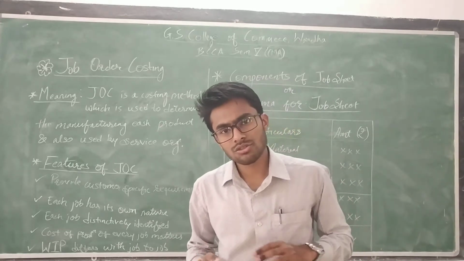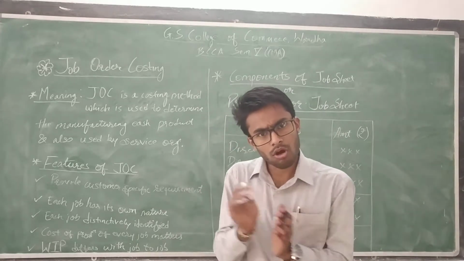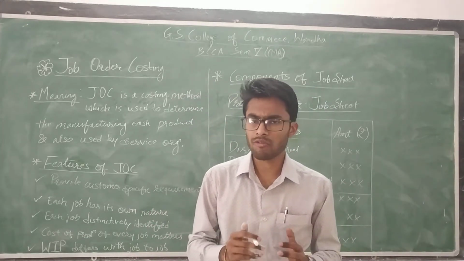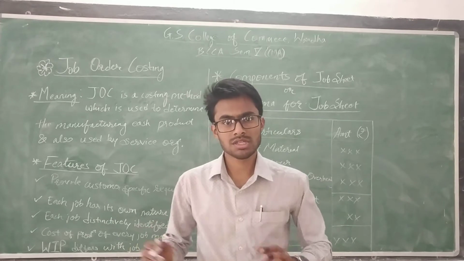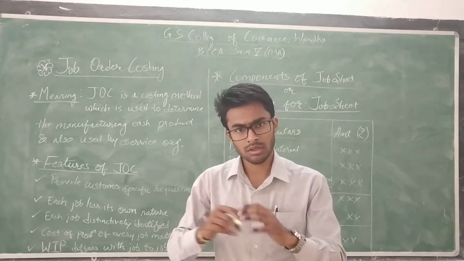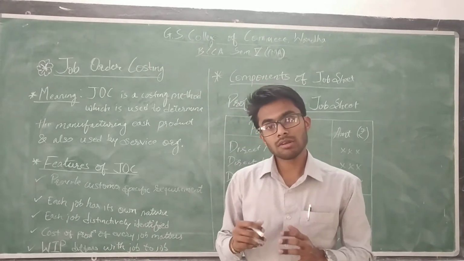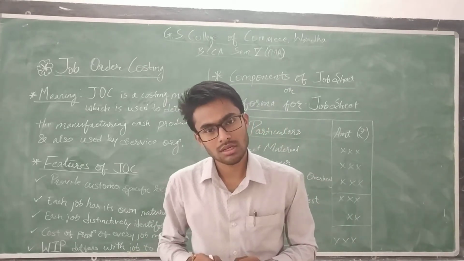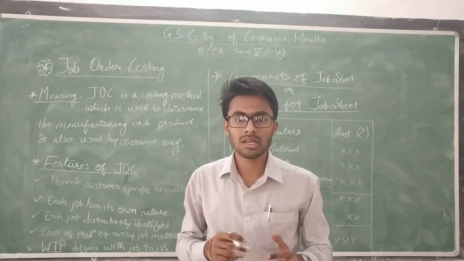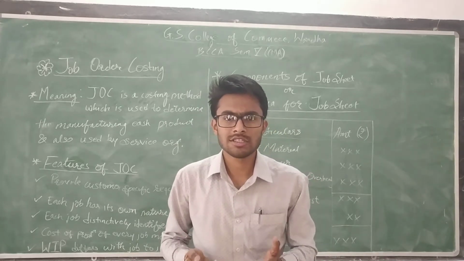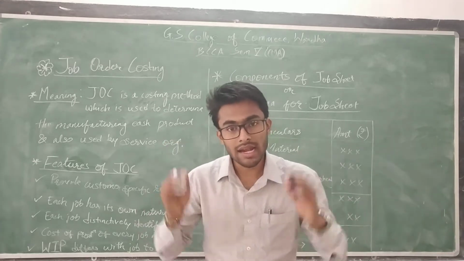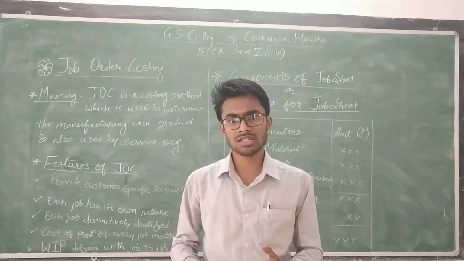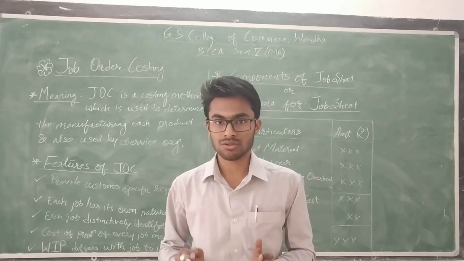So we have understood about the job. So what is job order costing? Job order costing means the job will be performed by the employees working in the practical field, and they will incur different types of expenses while manufacturing goods. Those expenses have to be incurred by the organizations to manufacture finished goods.